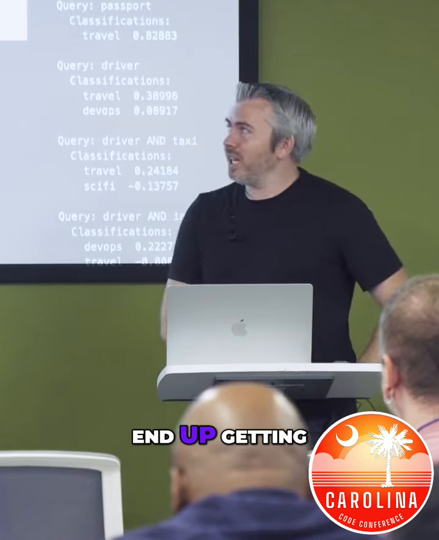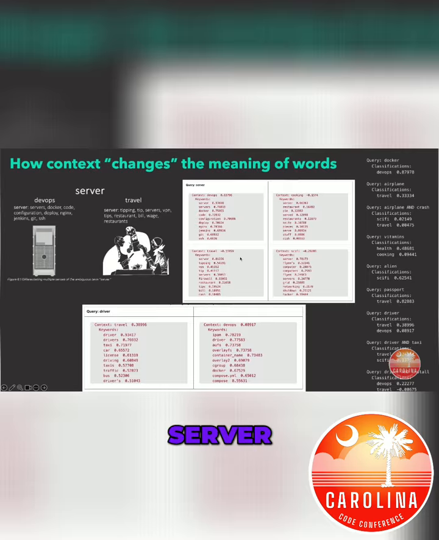So what I actually end up getting is, for the query server, the most likely category that is the most semantically related is DevOps, in my data set at least. And within DevOps, server is related to things like Docker, code, deploy, Nginx, Jenkins, etc. But in the next most likely category of cooking, server is related to things like restaurant, pie, knife, staff, dish.